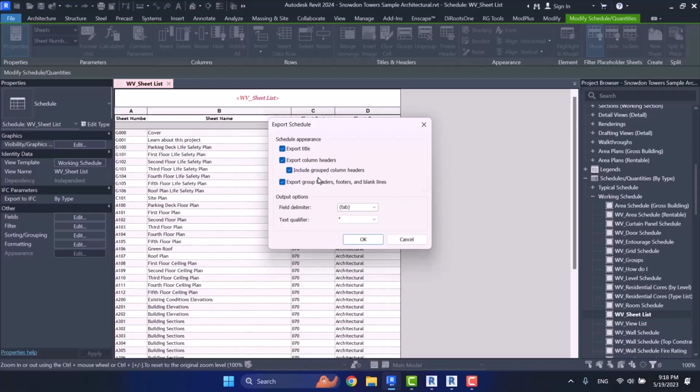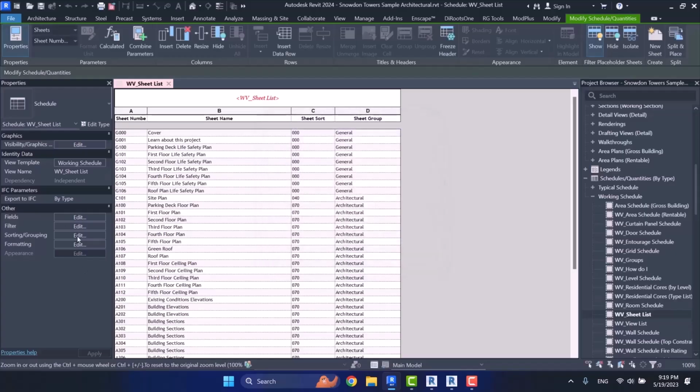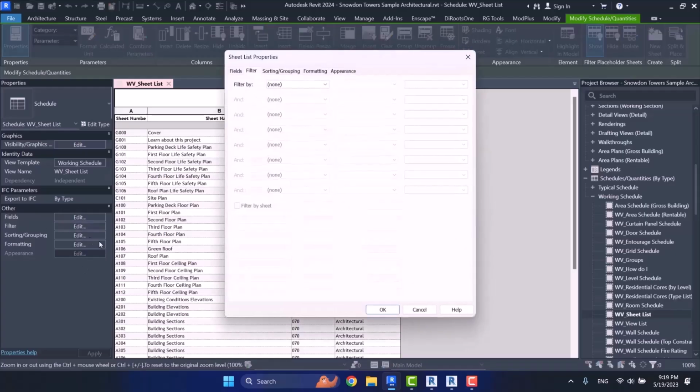The next one asks if you want to also export the groups, like A, B, C, D. And I tick off this one, I don't want it. The fourth one asks if you want to export group headers, footers, and blank lines. We don't have a blank line here. For example, from this section, I can add a blank line.